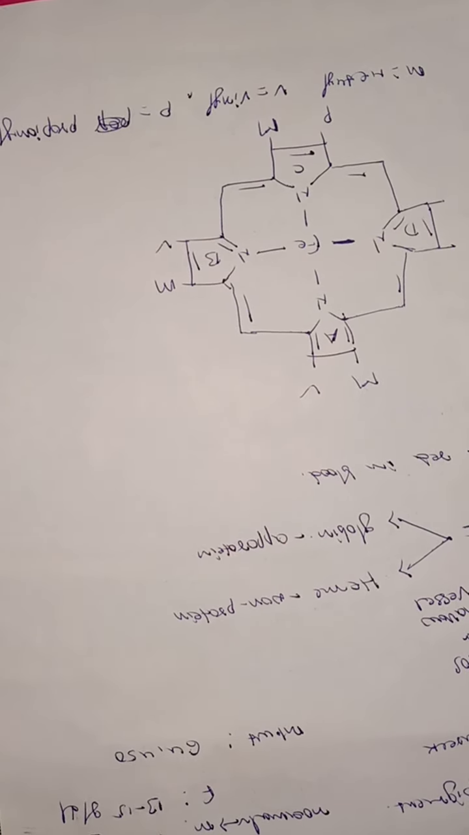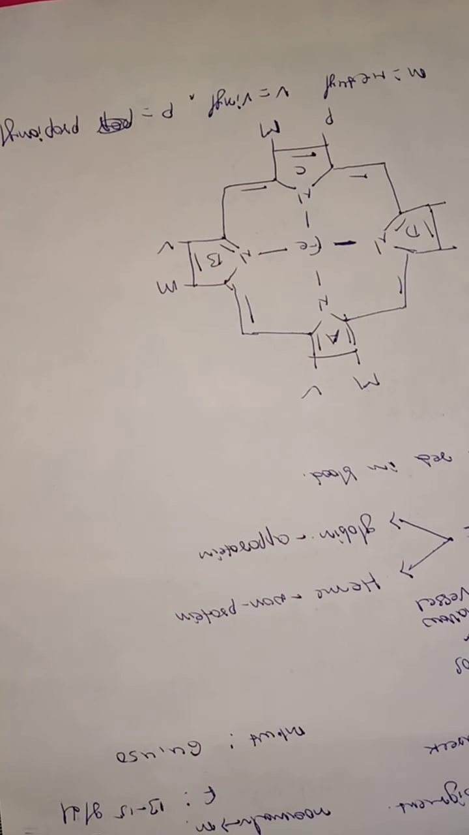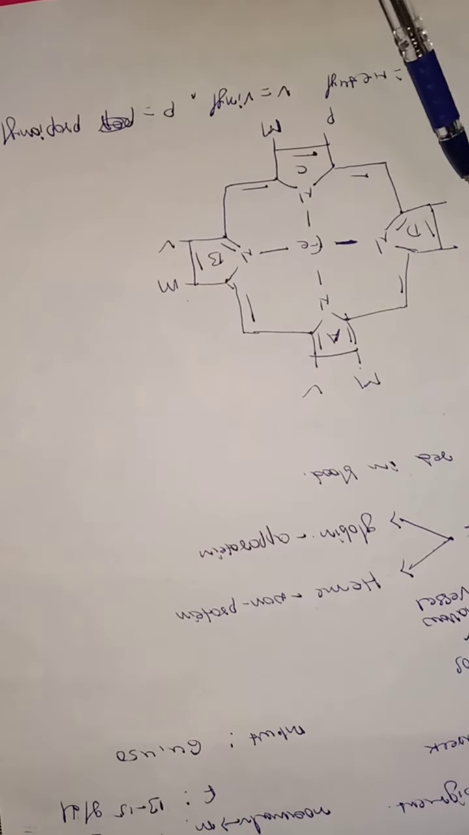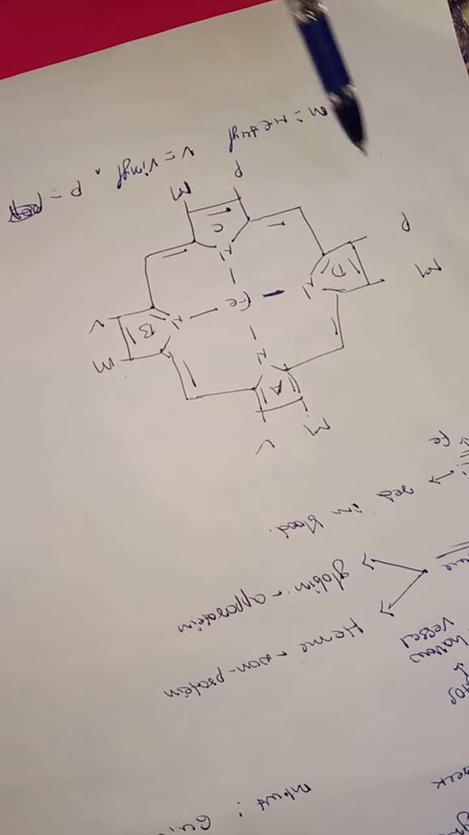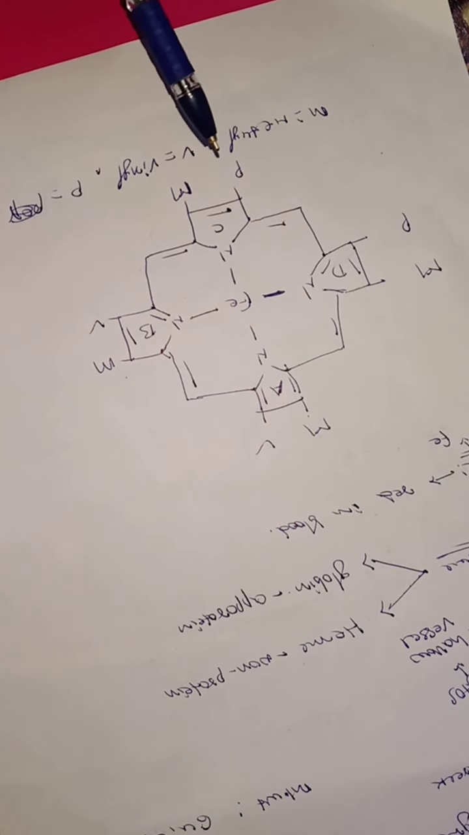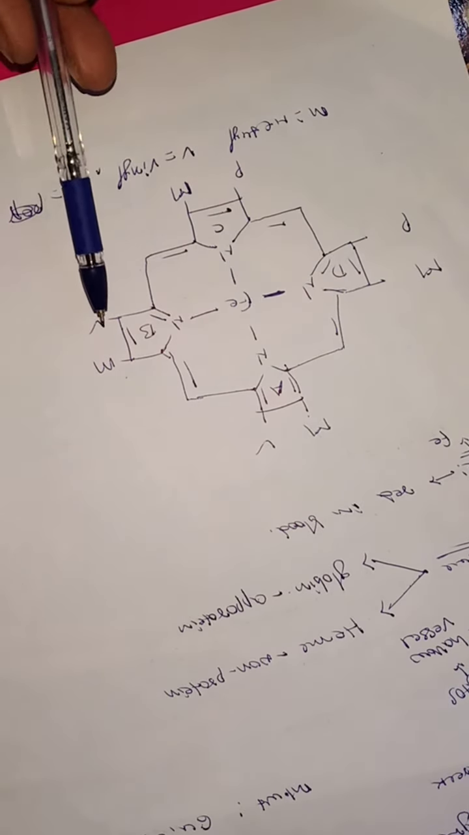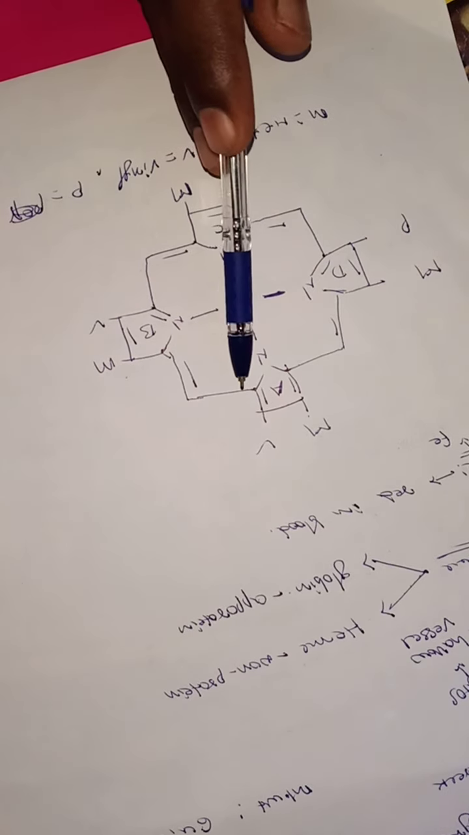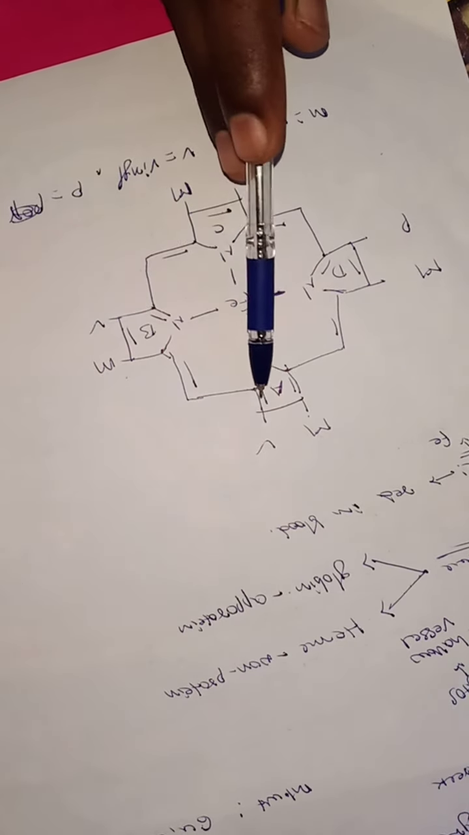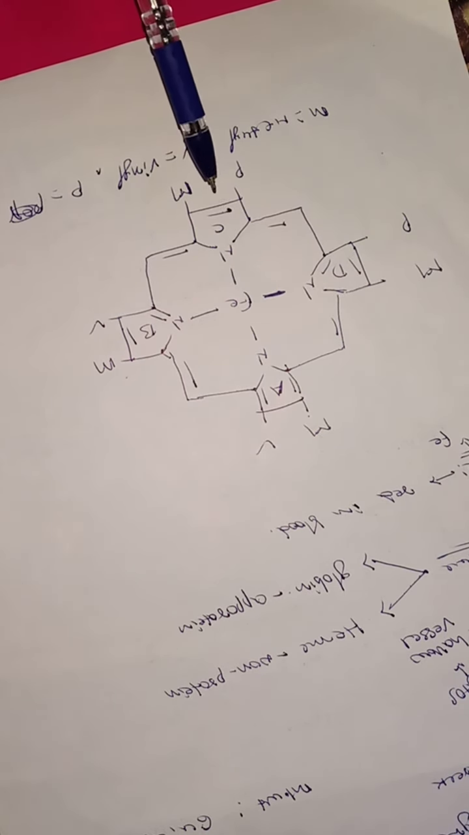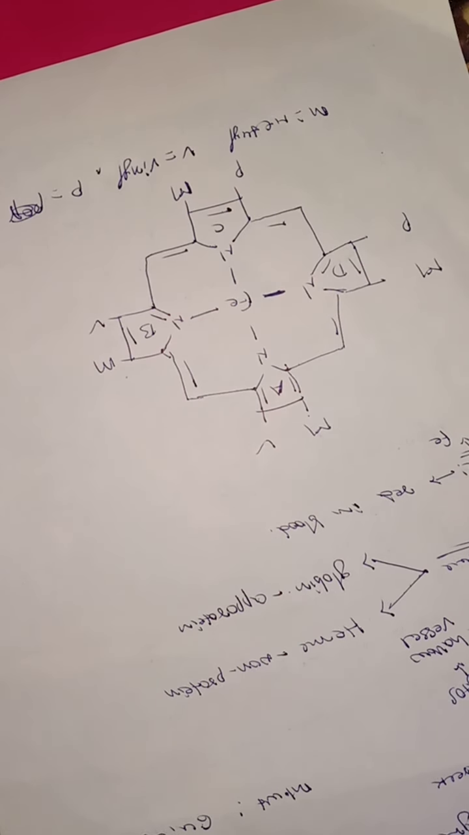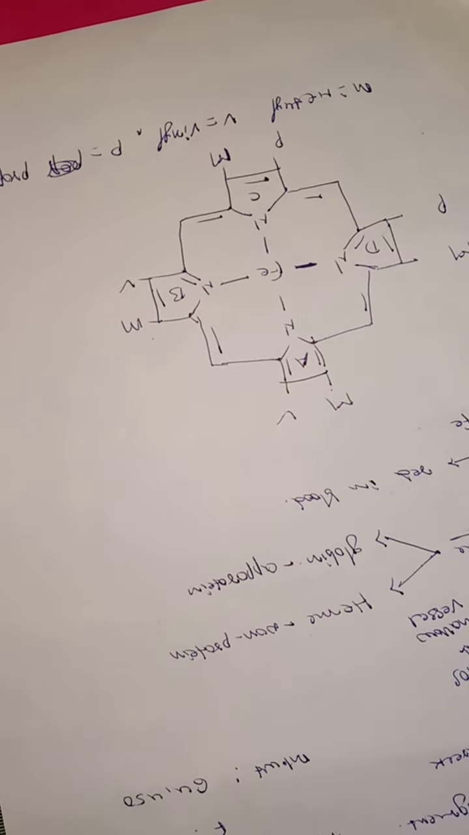So the heme contains a total of how many functional groups? A total of 8 functional groups. Of the 8, 4 are methyl groups, 2 are vinyl groups, and 2 are propenyl groups. Each pyrrole ring contains a methyl group; pyrrole rings A and B contain V, meaning vinyl groups, and C and D contain P, meaning propenyl groups. So this is the structure of heme.